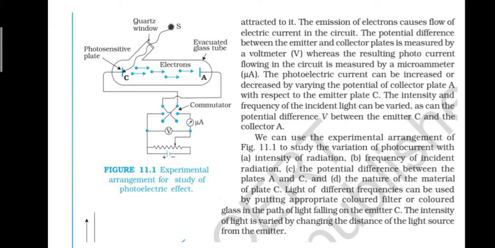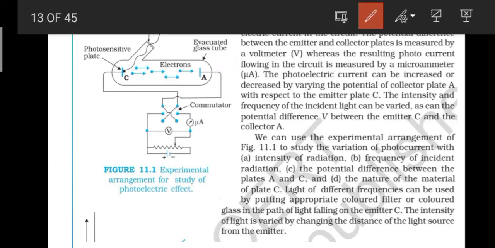Here we can see a quartz window, a source, a photosensitive plate, and a metal plate which has positive charge. It can also be negative charge, because due to this commutator we can change the polarity of the plates. And we also have one battery.